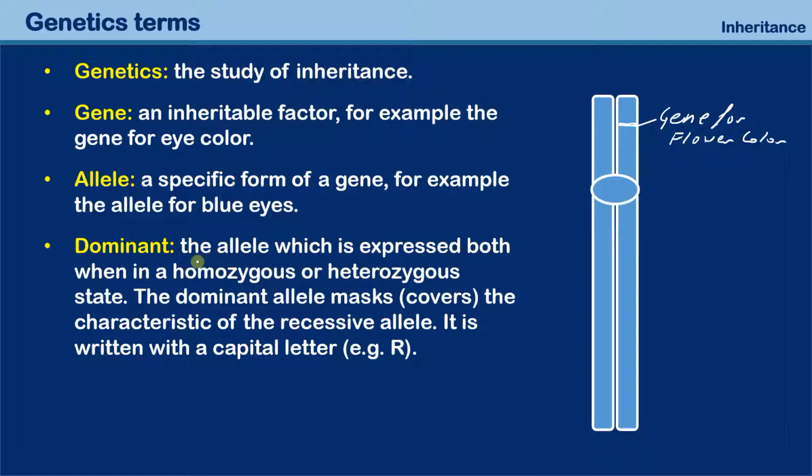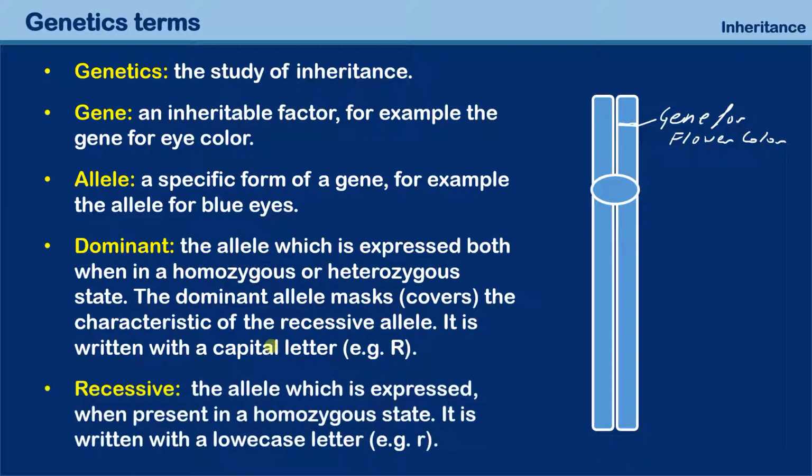And homozygous means that, as I will explain later, if the two alleles are the same, then it is shown, but if the two alleles are different, then it's also shown. I will give an example later. So the dominant one is able to cover up the recessive one. And the recessive one is only shown, it's only expressed when in homozygous state, when there are two times a little r present.